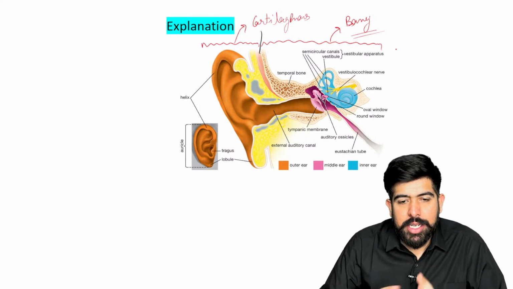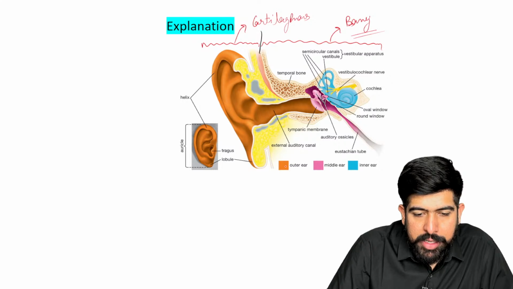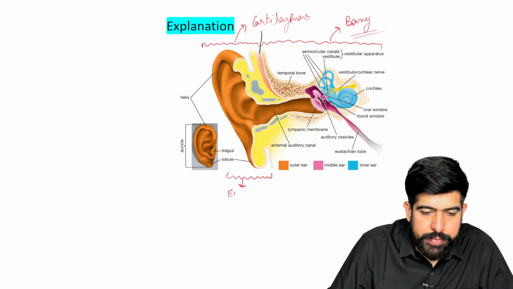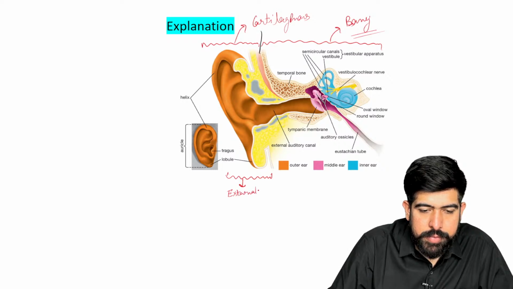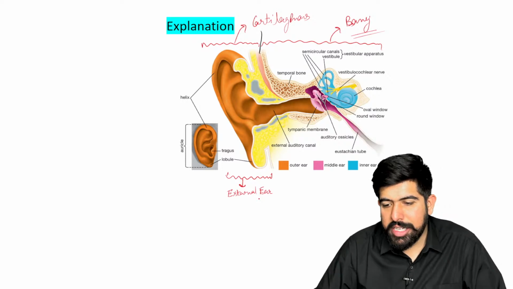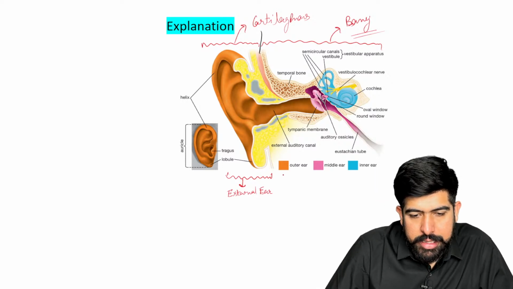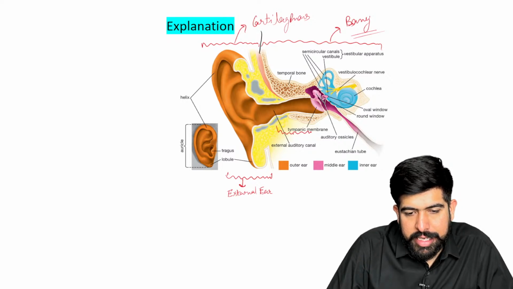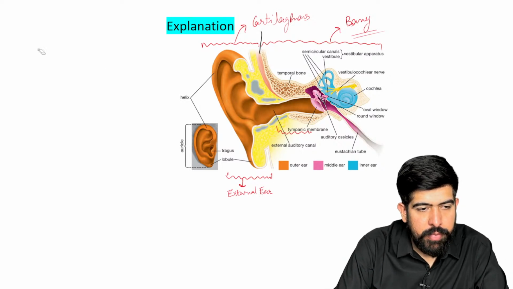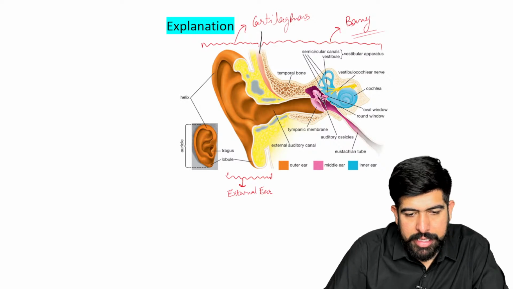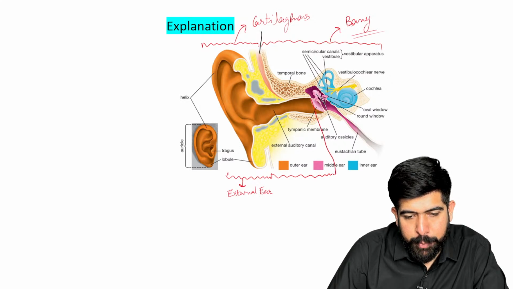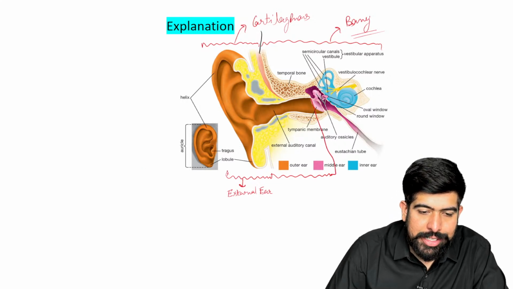This is further divided into three parts. I'm dividing those three parts too. The outer one, which is this, is known as your external ear. The middle one, the orange color one, goes till here, till the tympanic membrane. So everything up to the tympanic membrane is your external ear.